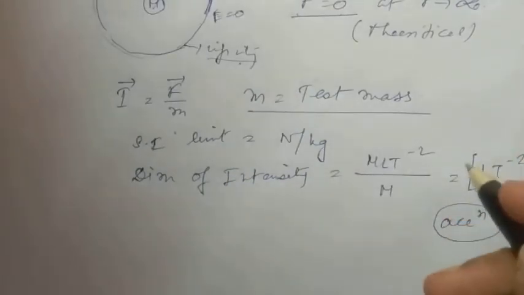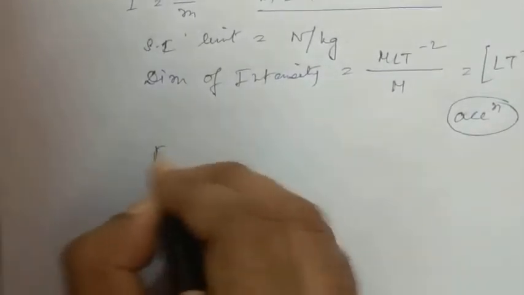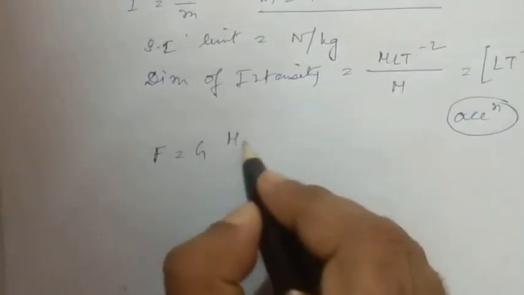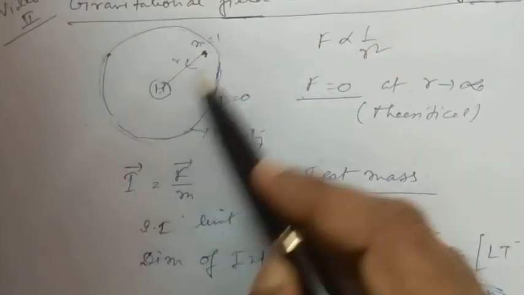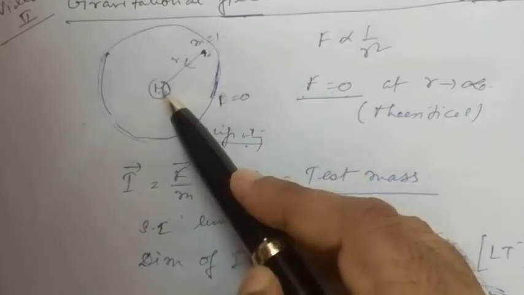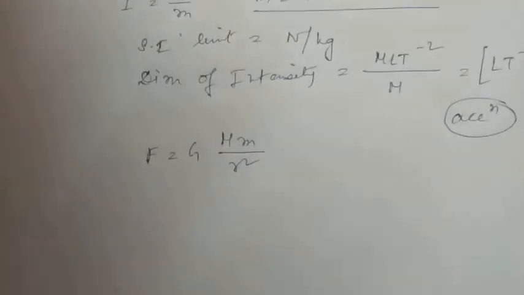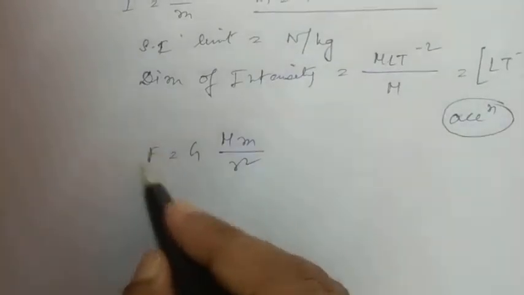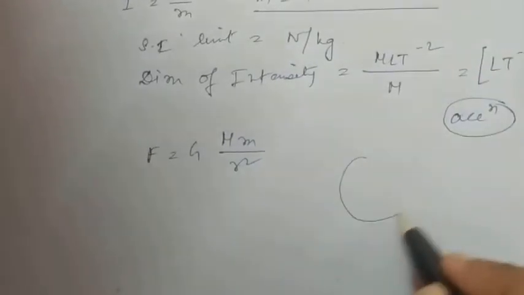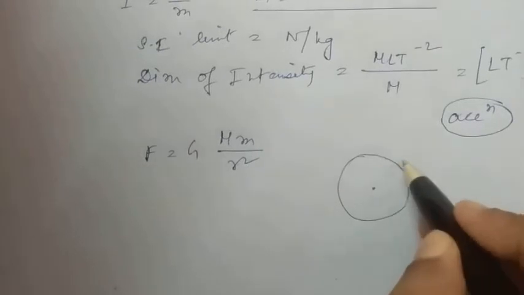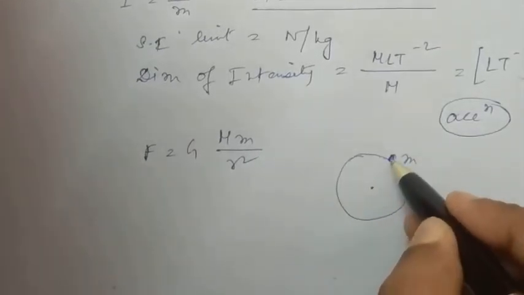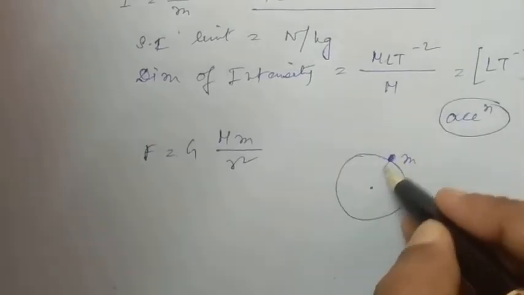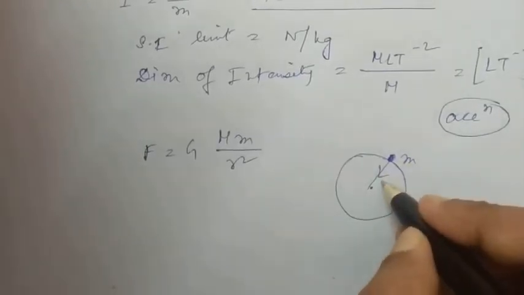So somehow or the other this is related to an acceleration. Now how can we find that out? Let us take the force of attraction F equal to G M m by r square from these two masses. We can understand that there is an attraction force between these two masses. So G M m by r square. Now what is this force? If we take the earth and place a mass small m at the surface, the force with which the earth attracts the body, we know, is the weight of the body.